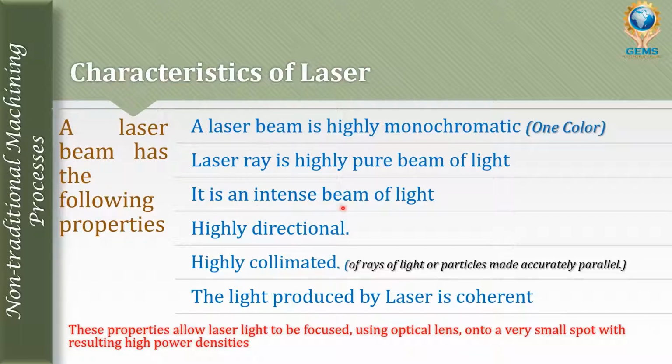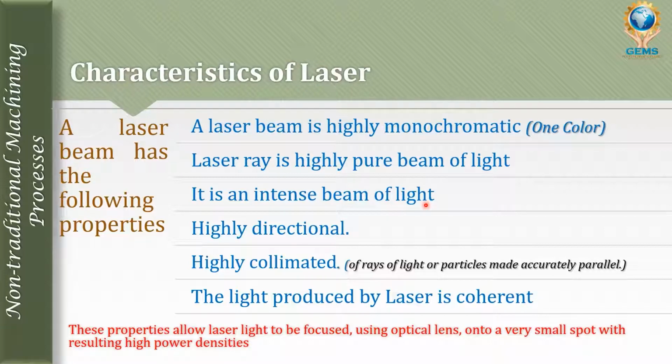It is an intense beam of light. So intense means a thick, high beam. In our house we also have different beams of light in different watts, like 40 watts, 50 watts, 100 watts.